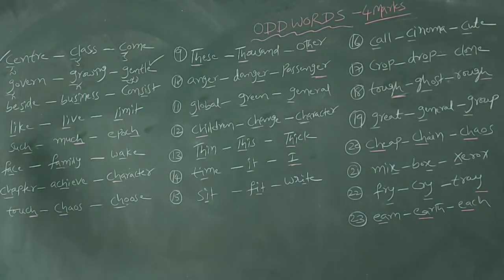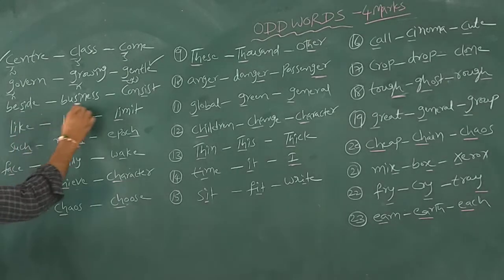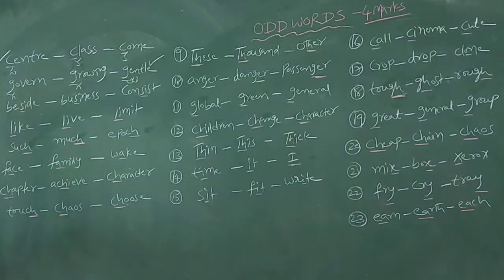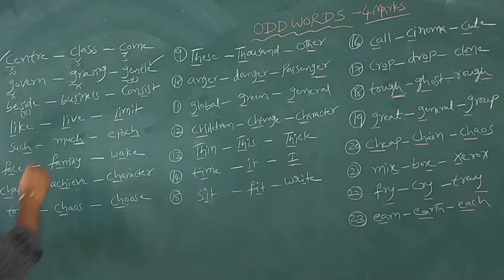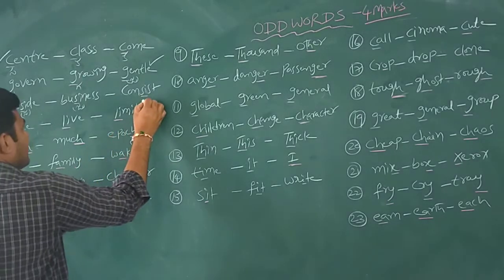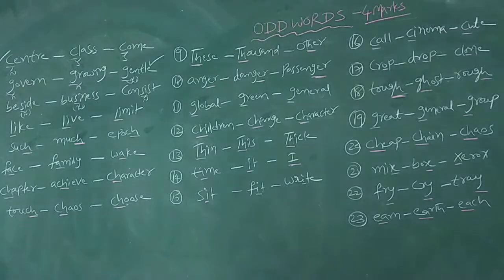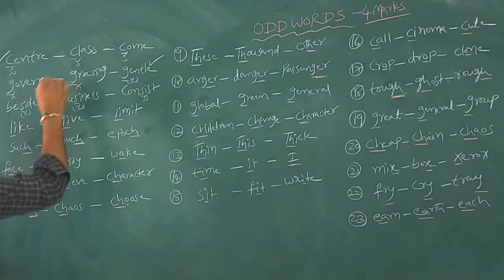Next, beside, business, consist. Here we observe the similarity of the letter S. Beside is sa, consist is sa. Business is not sa. Our answer is business.